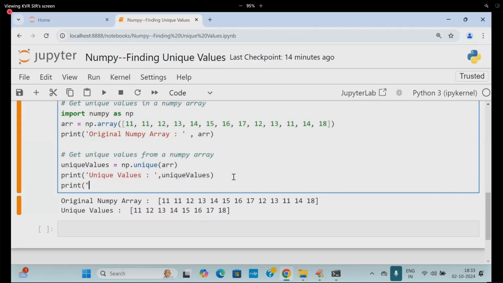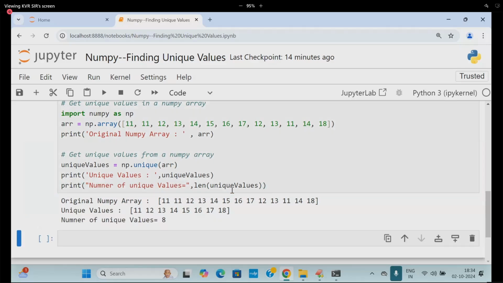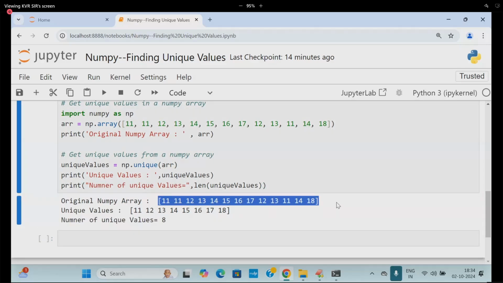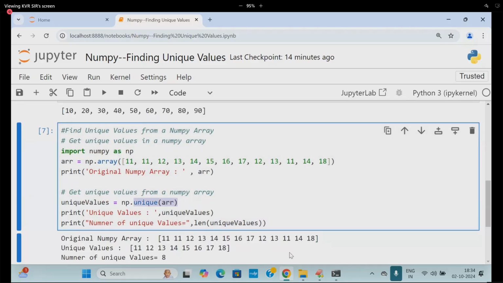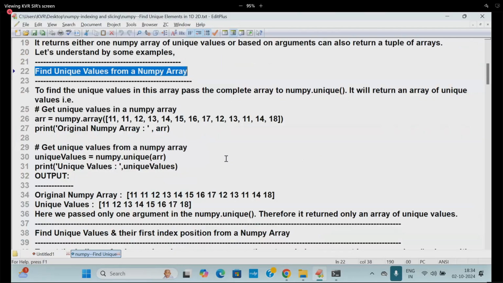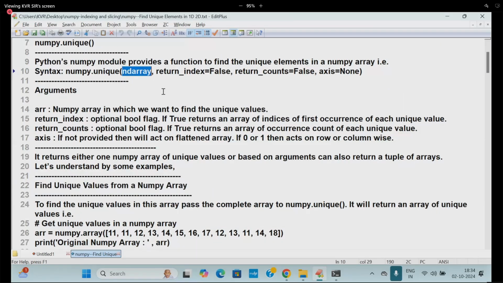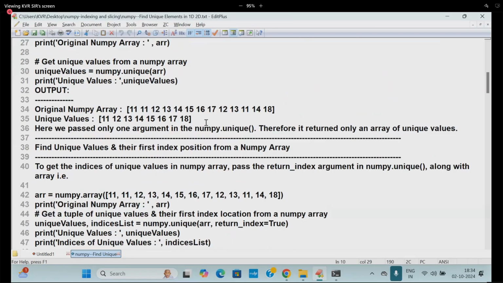So the number of unique values also you can print. Print number of unique values is equal to len of unique values. The number of unique values is 8. The original values you can find that also. Are you following me? This is for the unique function, where only one argument is passed, the ndarray. Understand, this is very important.